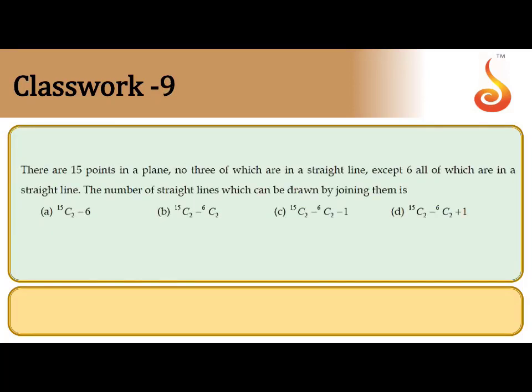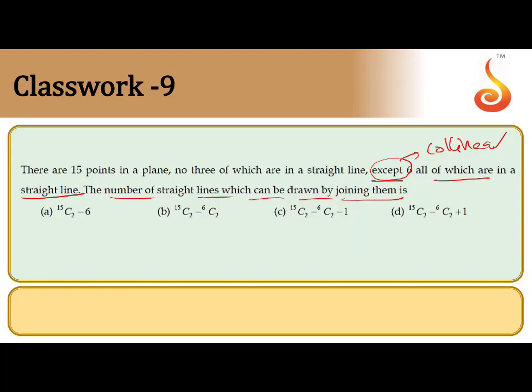So here there are 15 points in a plane, no 3 of which are in the same straight line, they are in different lines, except 6, all of which are in the same straight line. That means they are collinear points. That is a condition. They are asking the number of straight lines which can be drawn by joining them.